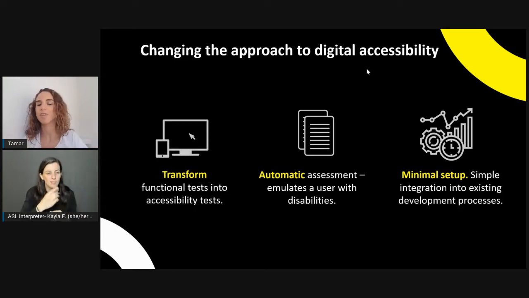And then, of course, in the way of technology, we need to make sure that companies will adopt such a tool or such a platform. Therefore, we really need to make sure that accessibility speaks to the non-accessibility professionals or personnel within an organization. It needs to be simply integrated into existing processes and simply used, or the way it's set up and then used needs to be something that is not too complex and doesn't disturb the process.